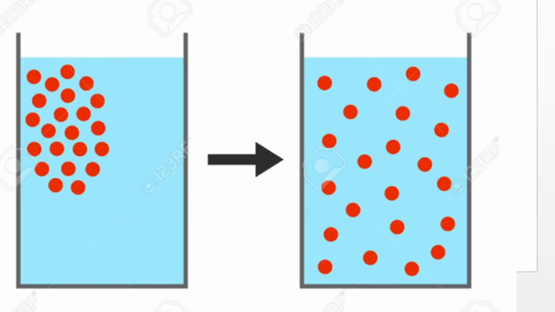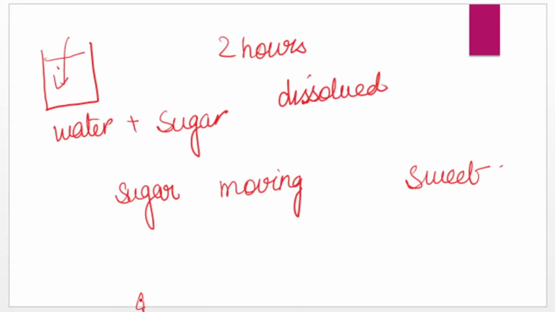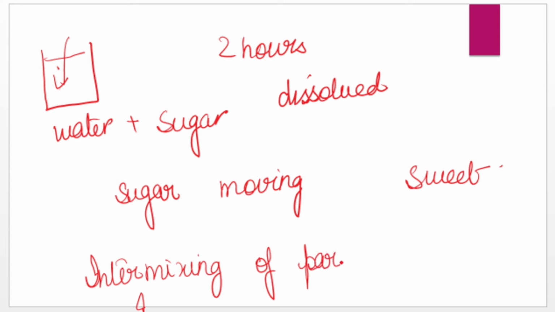So this intermixing of particles due to Brownian movement is called diffusion. This process is called diffusion. Then a question arises in everyone's mind: if particles are continuously moving, then why isn't my book getting diffused inside the table?